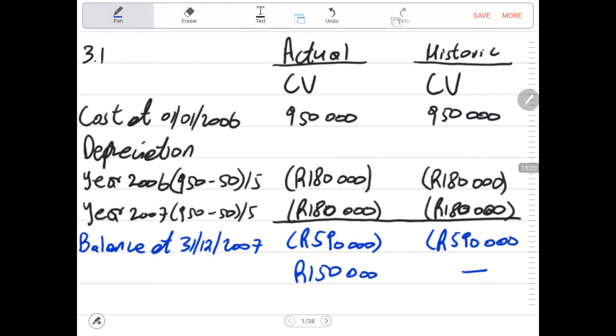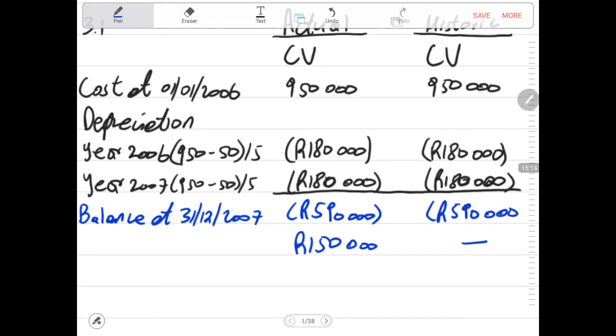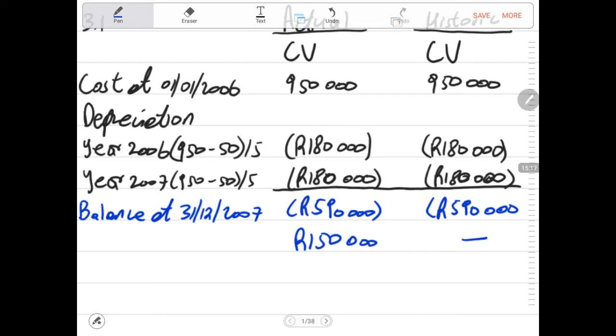If there's a change in estimate or a change in the accounting policy, be it depreciation or a residual value, we don't touch the historic. Historic remains historic. Now we are discovering that our carrying amount must increase. We have discovered that our carrying amount must be increased by 150,000 so that it becomes an amount of 740,000 rands. The only column that we change, guys, is the column of the actual.